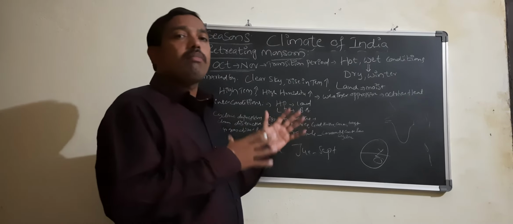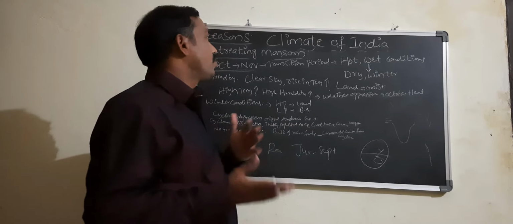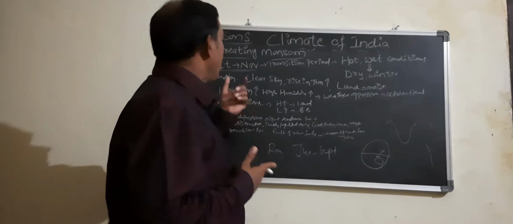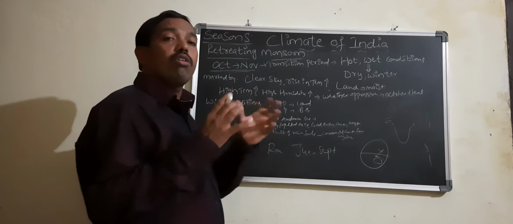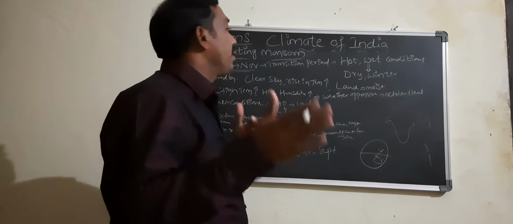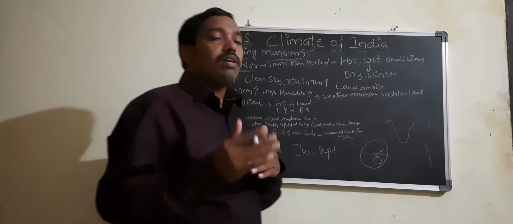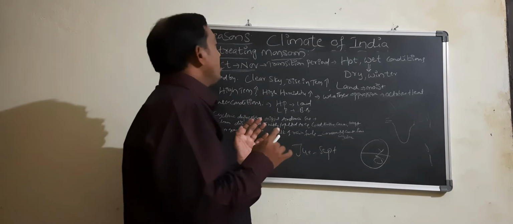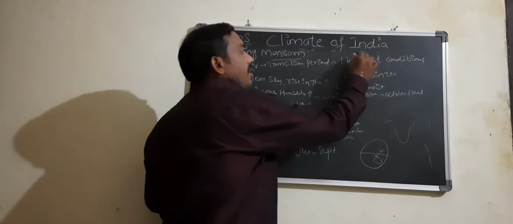Neither is it summer, nor is it winter. Severe winter starts from November, and the rain season ended in September almost. So this is a transition period. The October November period is called a transition period. What type of conditions are there? Hot wet conditions, as generally in the rainy season. So what we feel is hot wet conditions.